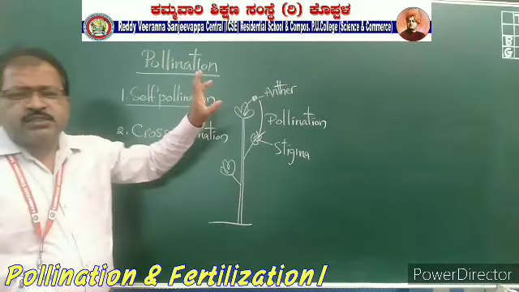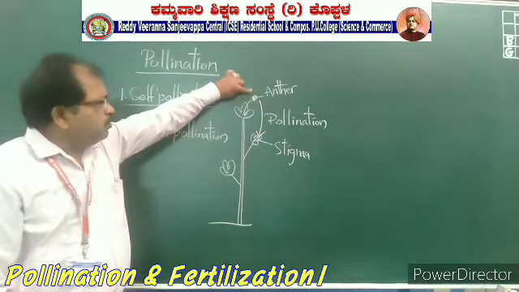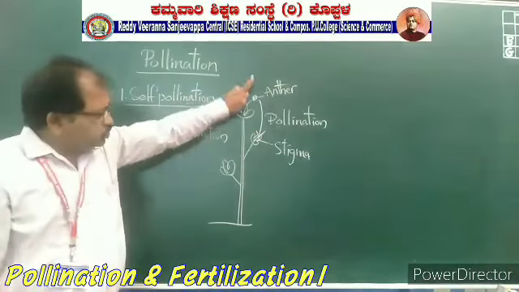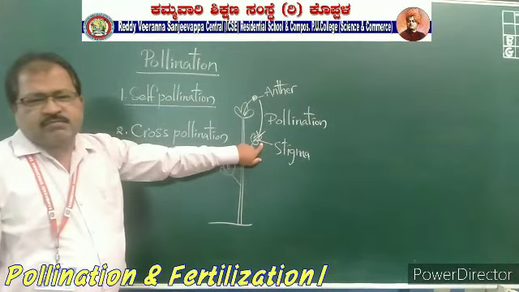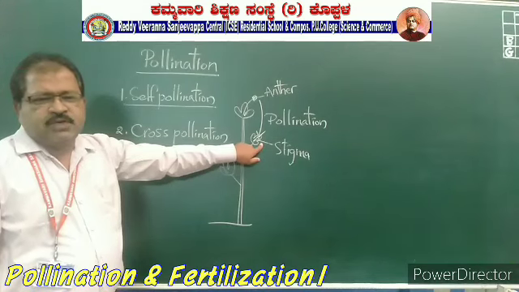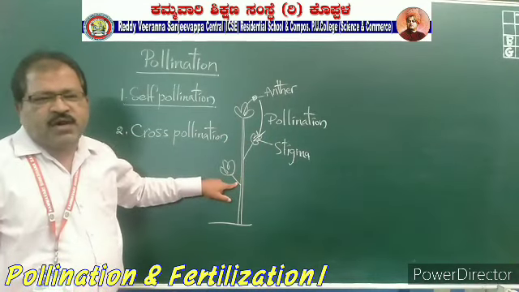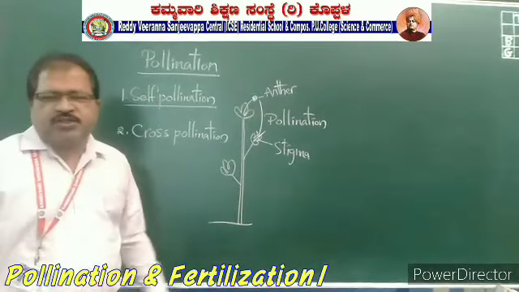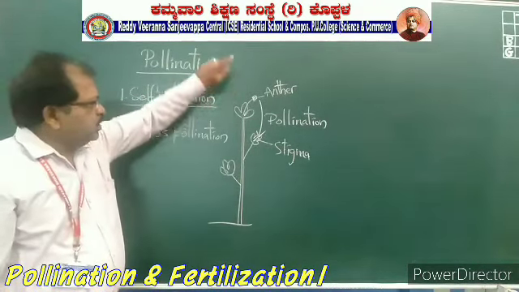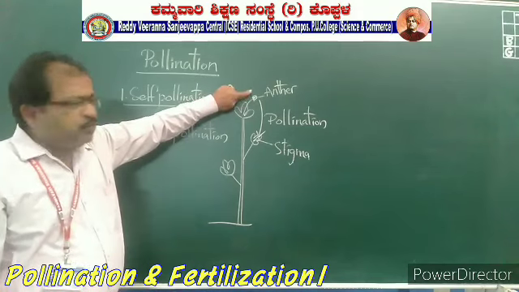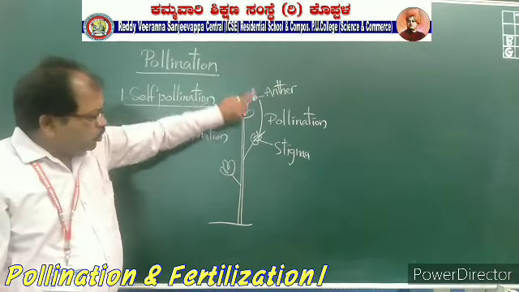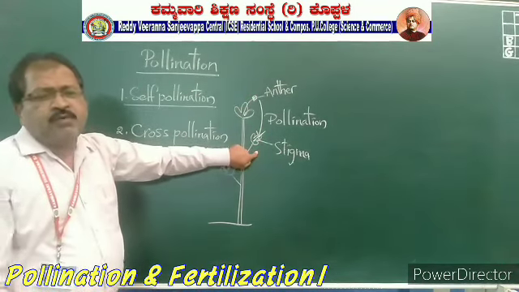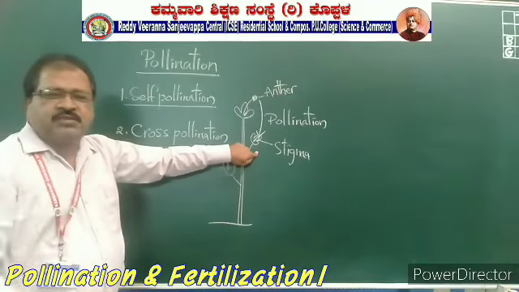Transferring of pollen grains from the anther of one flower to the stigma of another flower of the same plant. This is called self-pollination. One more time: transferring of pollen grains from the anther of one flower to the stigma of another flower of the same plant.